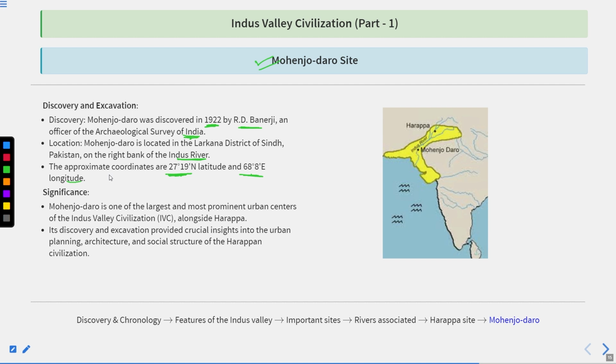What are the major significances of this Mohenjo-daro site? Mohenjo-daro is one of the largest and most prominent urban centers of the Indus Valley civilization. And overall in the Indus Valley civilization, Mohenjo-daro is the largest site. Its discovery and excavation provided crucial insight into the urban planning, architecture, and social structure of the Harappan civilization. Clear?